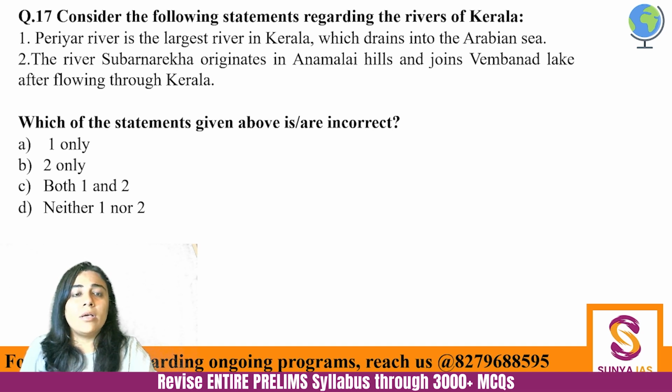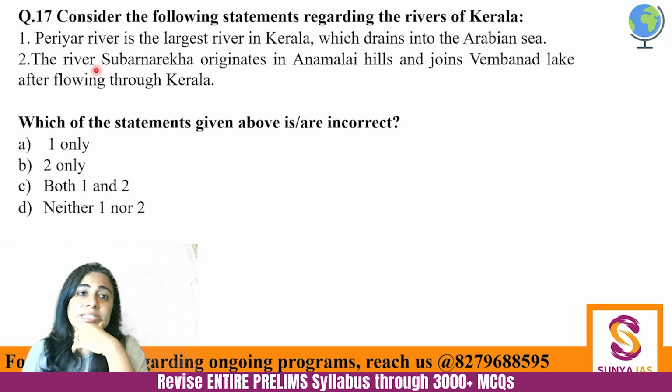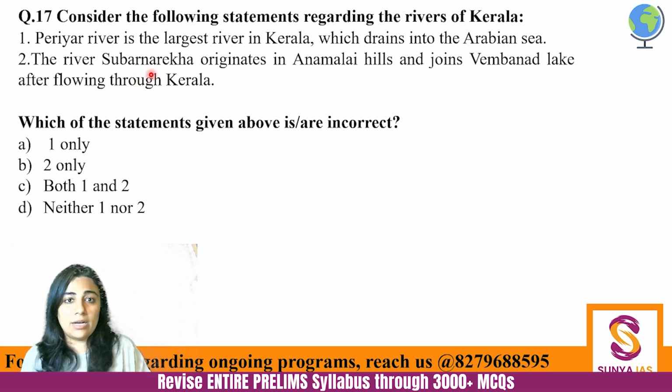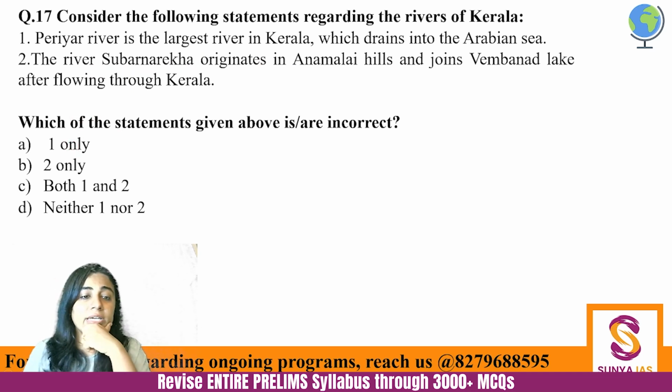Okay. Consider the following statements regarding the rivers of Kerala. Periyar is the largest river in Kerala which drains into the Arabian Sea. River Subarnarekha originates in Anamalai Hills and joins the Vembanad Lake after flowing through Kerala. Which of the given statements is or are correct?